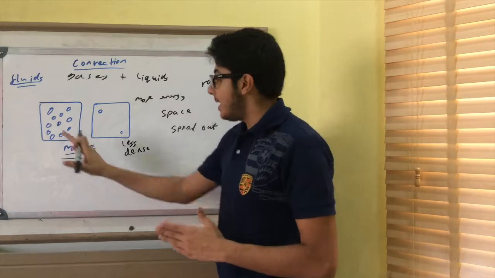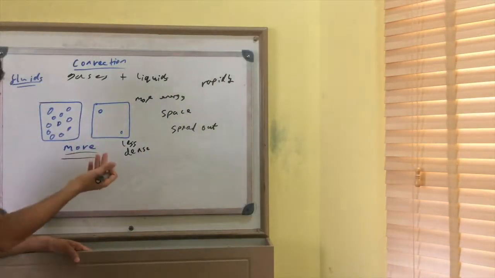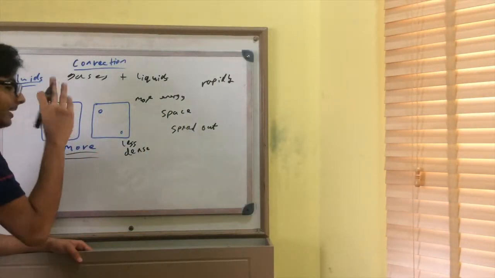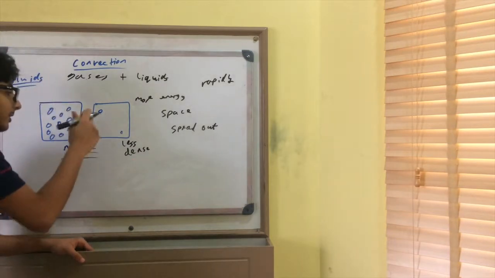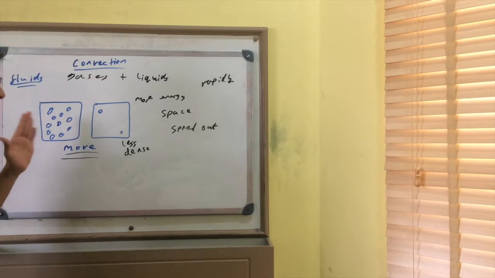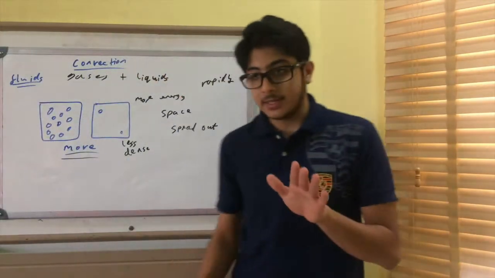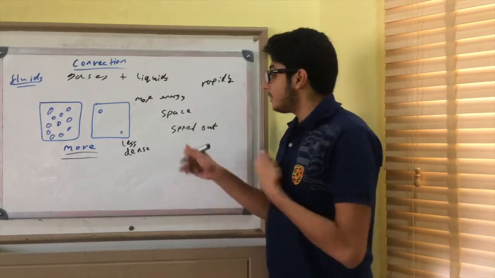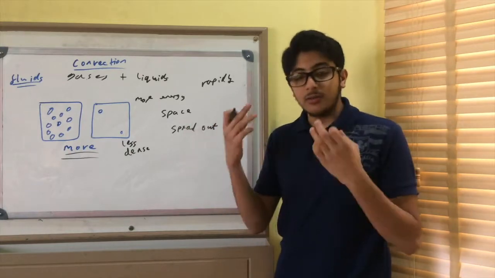They're less dense. Liquids are less dense than solids, but more dense than gases. They are spread out, but not as much as gases. I'm being too verbose now. Let us move on to the actual idea of convection.